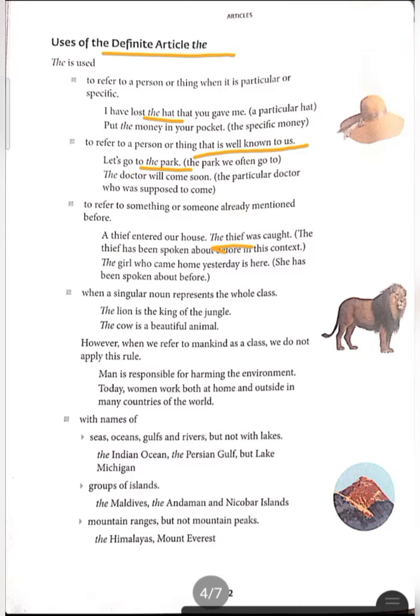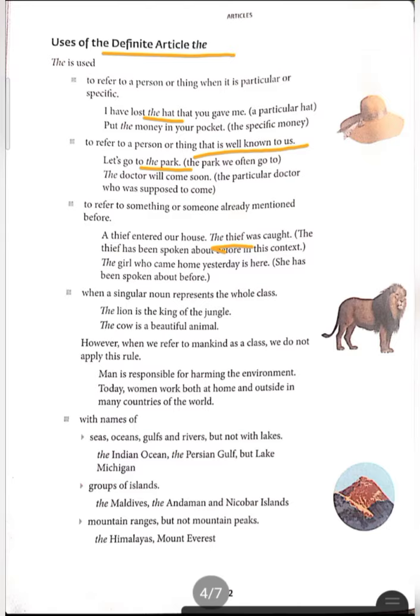Today, women work both at home and outside in many countries of the world. So what you have learned here is that this rule is not applied for mankind. Don't use it for that. It is used only for animals, the lion, the cow, like this.